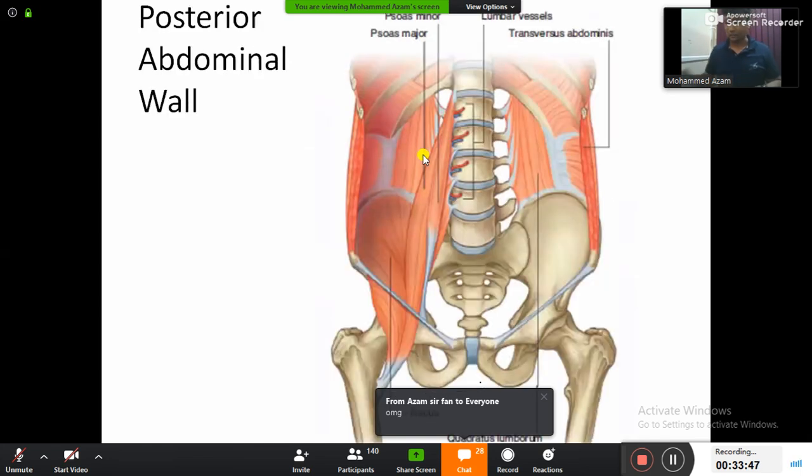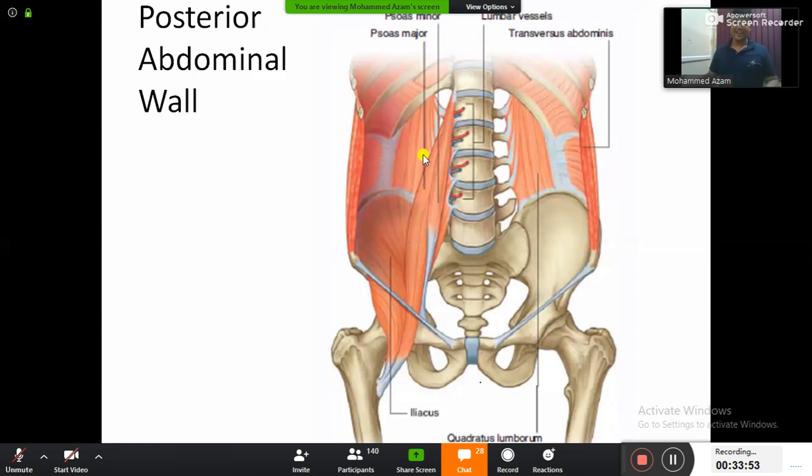Let's go ahead now to the posterior abdominal wall. Posterior abdominal wall is easy, sir. It is made up of 4 muscles. Everyone please stop writing and look at the screen.